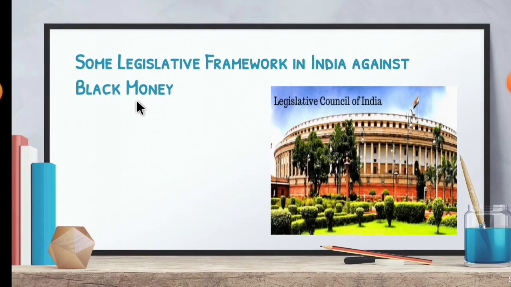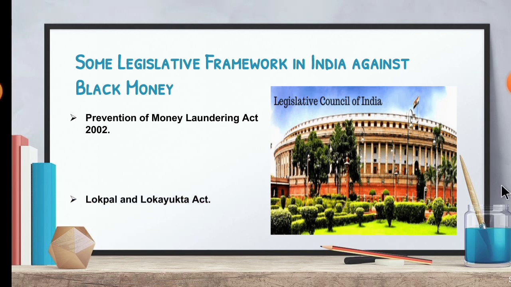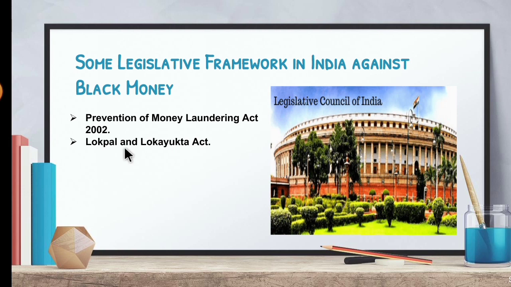So now let's see some legislative framework in India against black money. So some legislative framework in our Indian Constitution against the black money. So first one is the Prevention of Money Laundering Act passed in the year 2002. So the Prevention of Money Laundering Act was passed in the year 2002, which was against the black money. Second one is the Lokpal or Lokayukta Act.